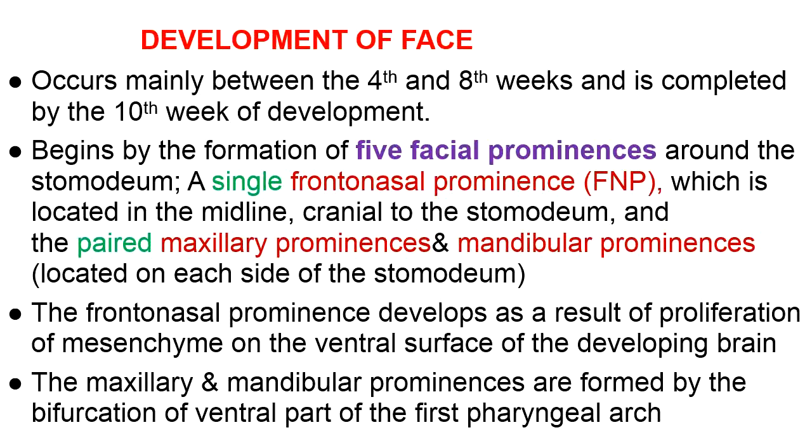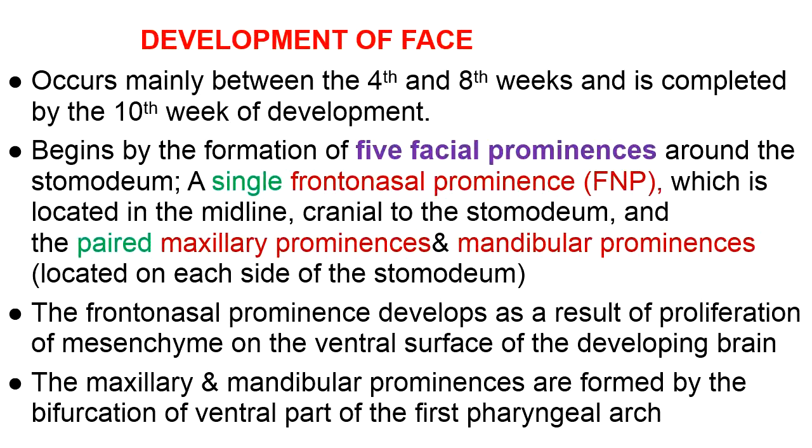There is a single frontonasal prominence, and it is located in the forehead region, the future forehead region, in the midline. So that's why it is unpaired and single, cranial to the stomodium. On each lateral side of the stomodium, there are the paired maxillary swellings, and just caudal to the stomodium are the two mandibular swellings or prominences.